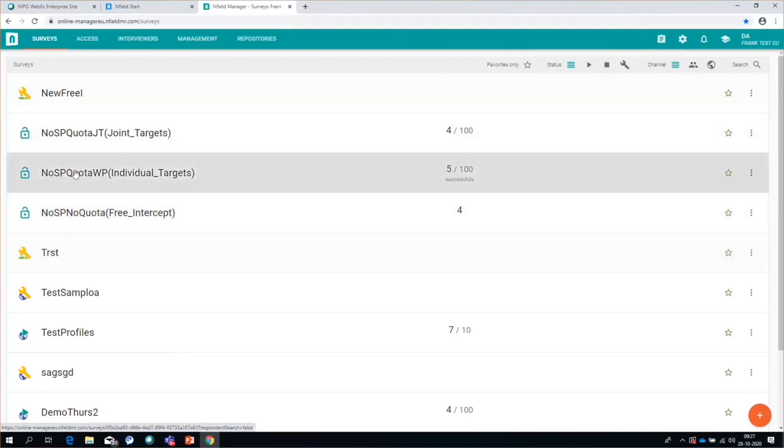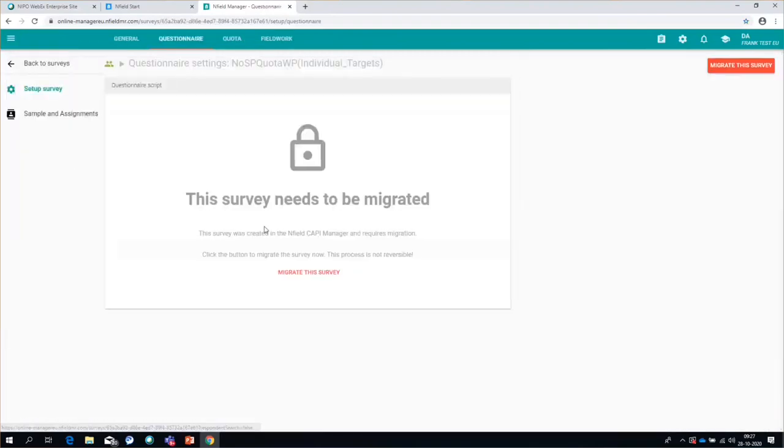If I open this one, the individual targets, you can see it opens on the page, and the only thing it says on this page is that this survey needs to be migrated because it was created in the Nfield CAPI Manager, in the Classic Manager. You cannot do anything. You cannot manage this survey in the new manager until you have migrated this survey.